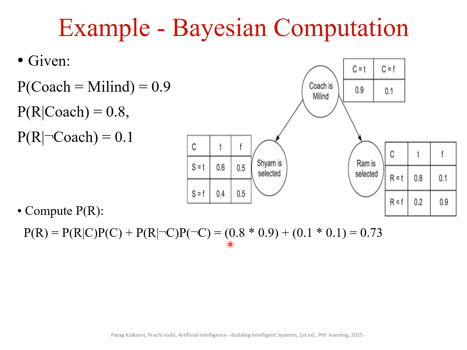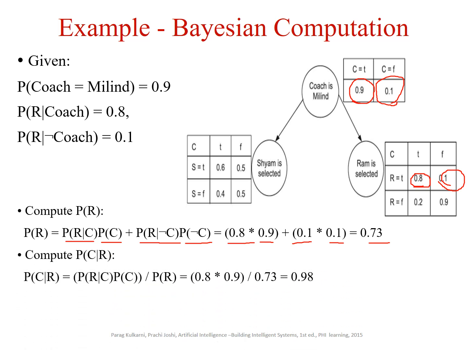The probability that Ram is selected and there is a coach is 0.8. Then probability that the coach is there is 0.9. So we take this from here. Then probability Ram is selected, there is no coach is 0.1. So we take it from here, we substitute. Probability that there is no coach, we fetch it from this table, it's 0.1. So when we calculate, the probability is going to be 0.73.